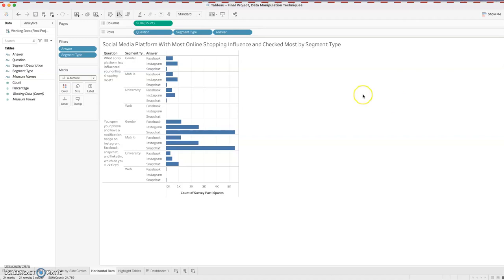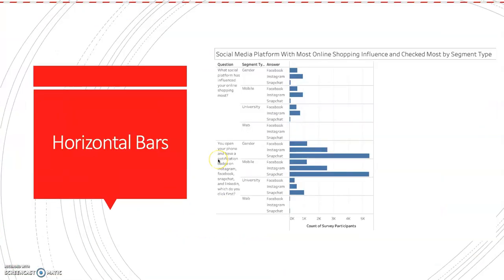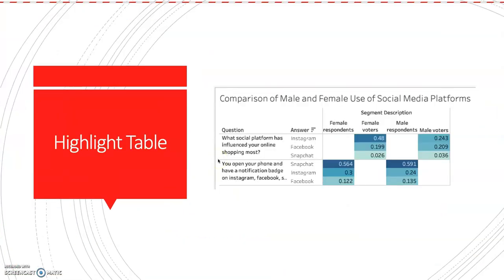All right, so we just looked at the third visualization, which was the horizontal graphs, and now we're going to jump on to the last one. Next, we have the comparison of male and female users for social media platforms. So how do they line up for each question, based on the social media platforms that were common to both surveys? We'll show that here.